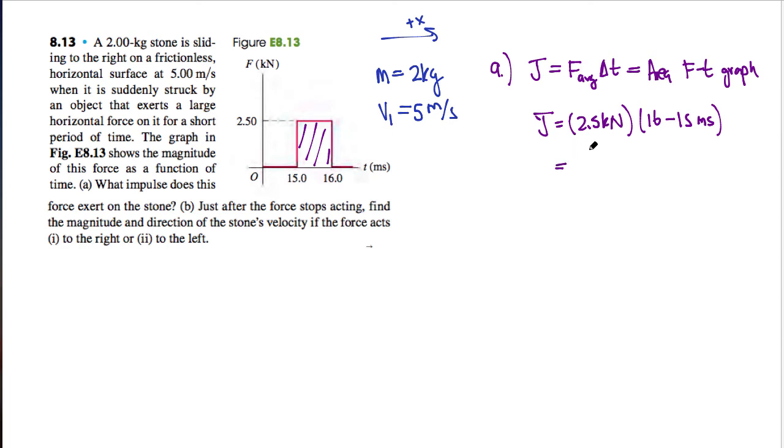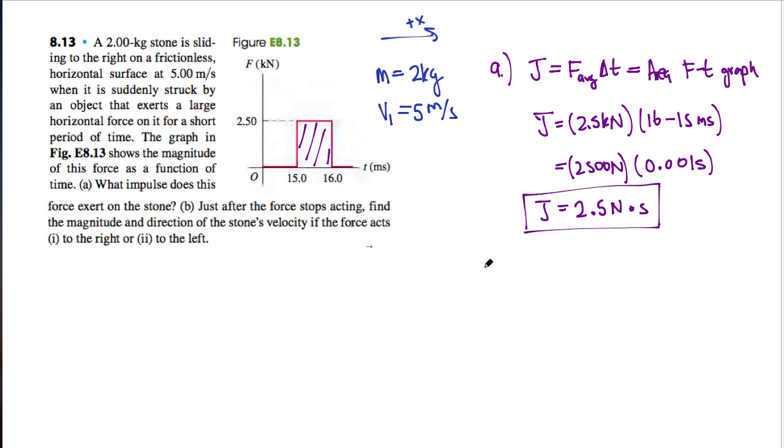So let's clean up the units. So 2.5 kilonewtons is 2,500 newtons. And this difference in time here is 1 millisecond, which is 1/1000th of a second. So my impulse in this case is actually just 2.5, and I can leave it as Newton seconds.